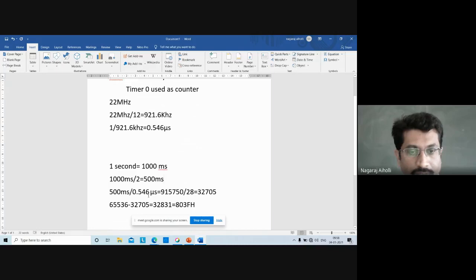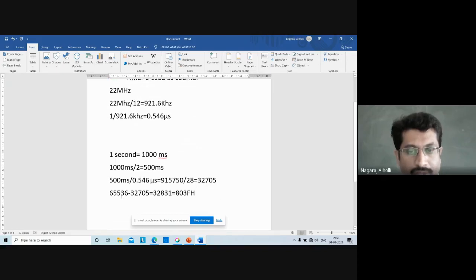On period or off period divided by 0.546 microsecond gives 915750, which is larger than 65,535. We are dividing by 28 to get 32,705. From the maximum value 65,536, if we subtract this count, that gives 32,831, or 803FH in hexadecimal.